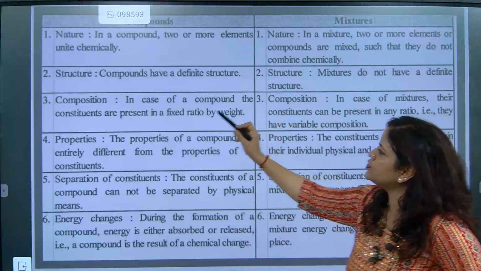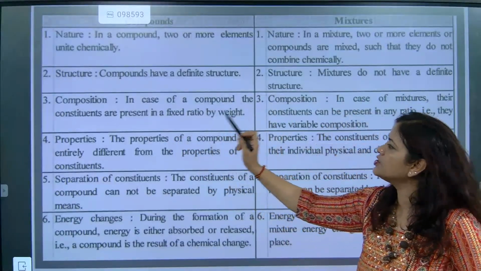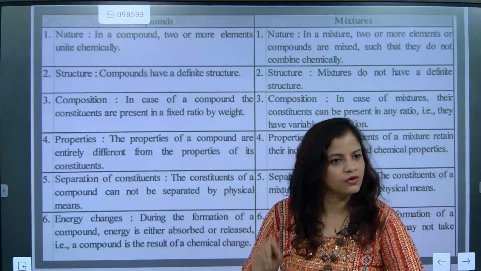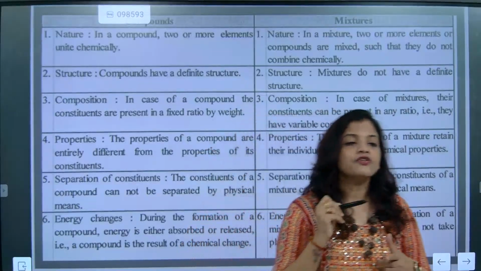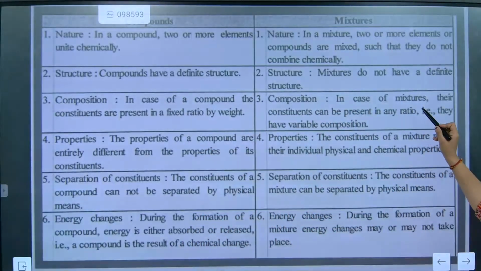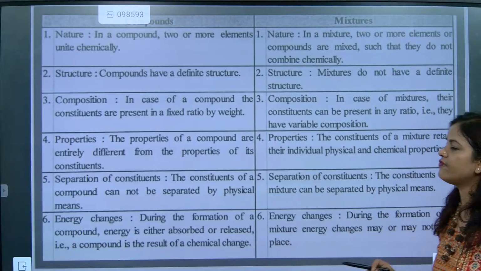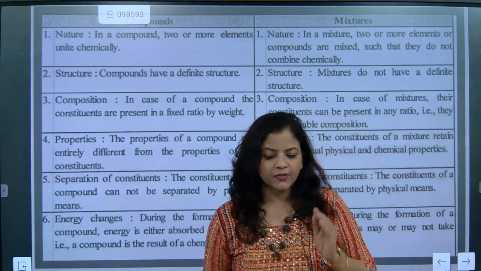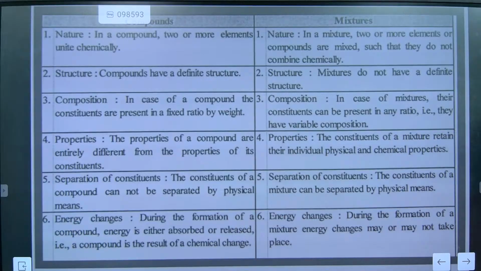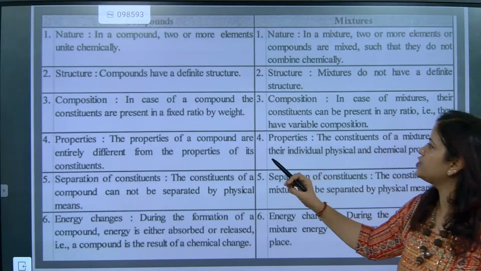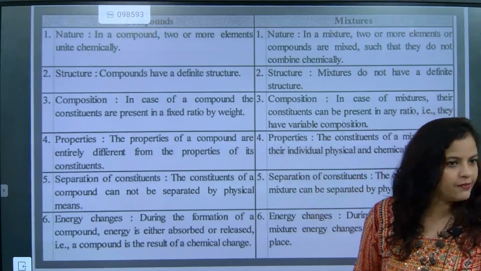What about composition? In a compound, the constituents are present in a fixed ratio. Understood? That's the most important part. But in a mixture, they do not have a fixed ratio. So when somebody asks you whether they have a fixed ratio, the answer is no. Their ratio is variable. Understood?